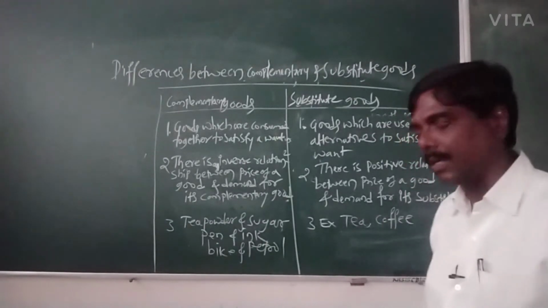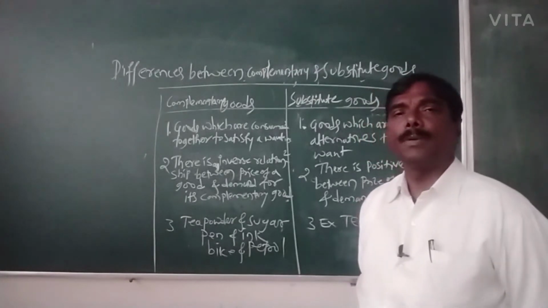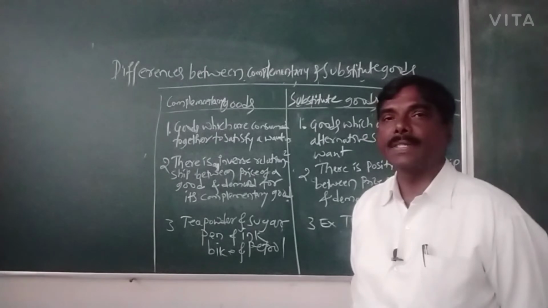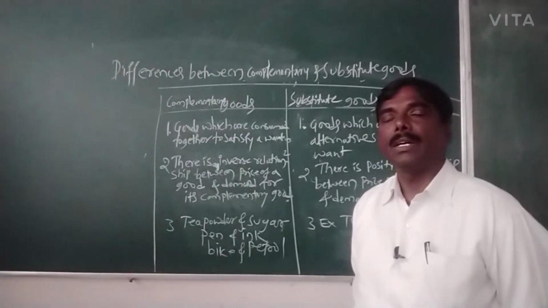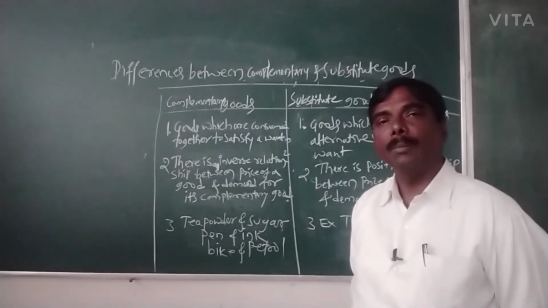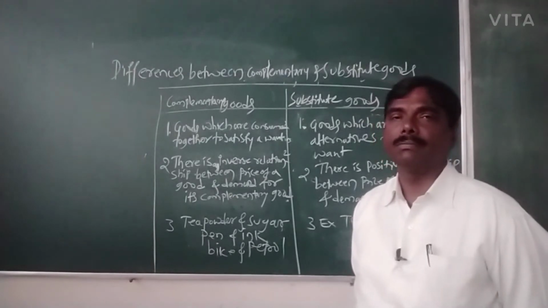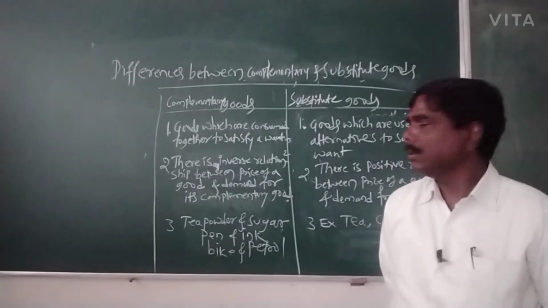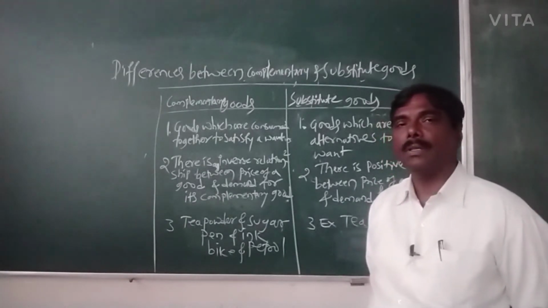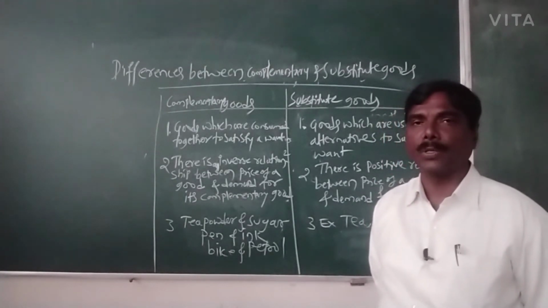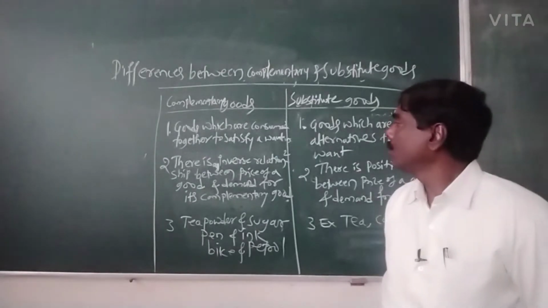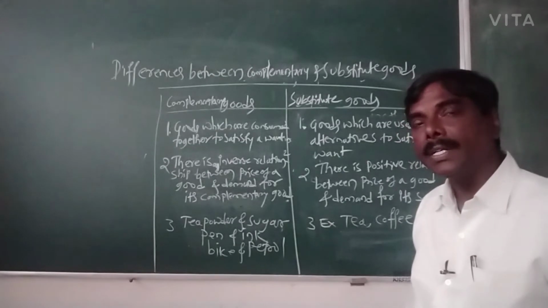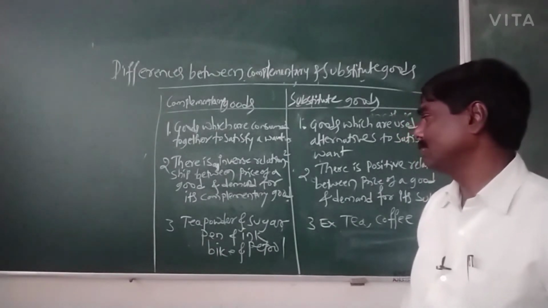For example, if prices of bikes or cars increase in the market, the demand for petrol decreases. So here there is an inverse relationship between the price of a commodity and demand for its complementary good.